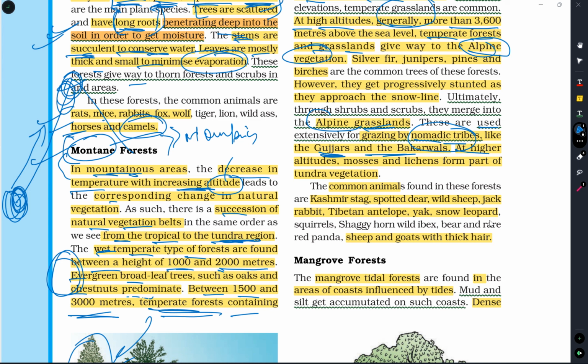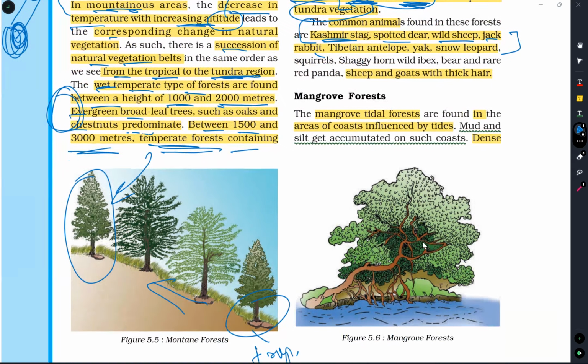At higher altitudes, you will find mosses and lichens. These are types of plants which are found in tundra vegetation. At the top of the mountains, you can find mosses and lichens. Common animals that are spotted here are Kashmiri stag, spotted deer, wild sheep, jackrabbit. These are the different types of animals you find in montane forests. Let us see the last type of forest, that is mangrove forest.